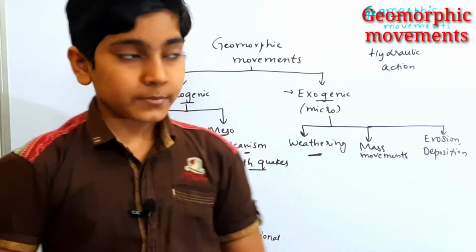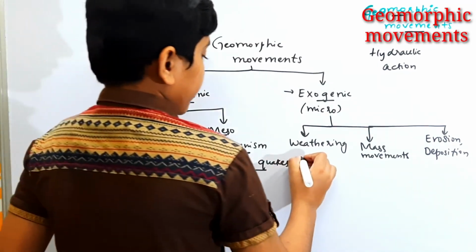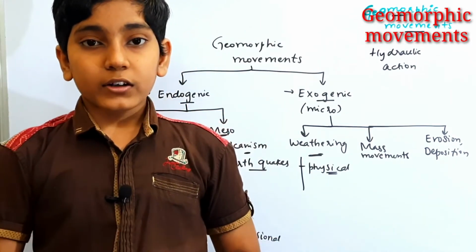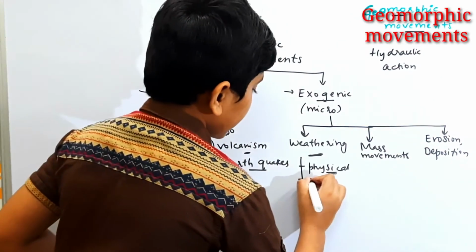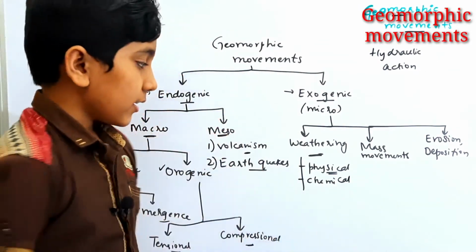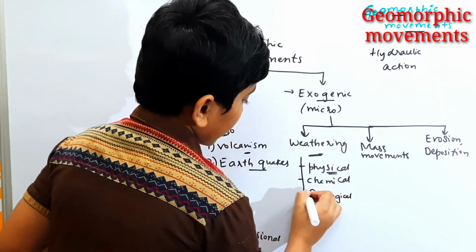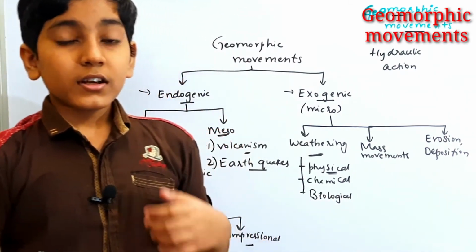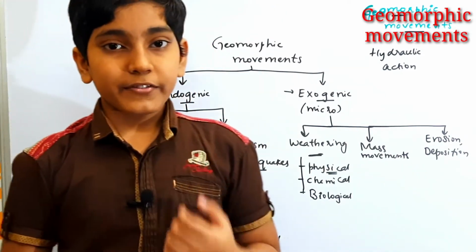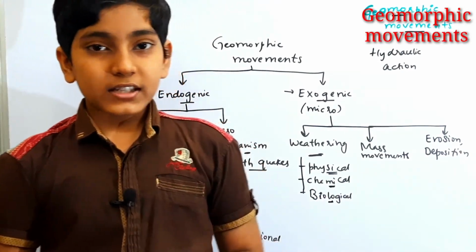Weathering is nothing but the process in which the larger rock is broken down into smaller pieces. And weathering takes place by three methods. The first is the physical method, where we have the involvement of physical properties of water and others. The next is chemical weathering, where chemical reactions take place. And the final one is biological weathering, where some microbes and microorganisms help the water in order to break these rocks. So these are the classification of weathering. We will understand weathering in a separate class.